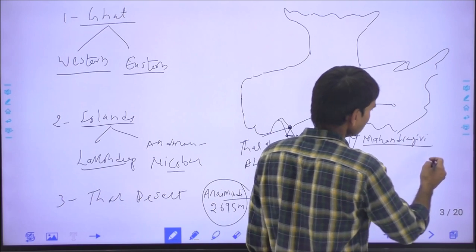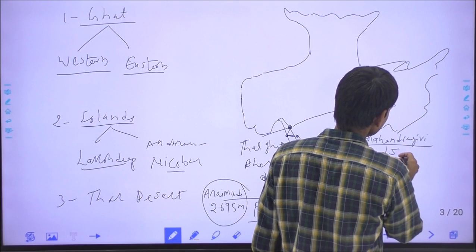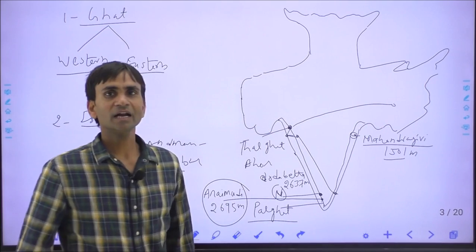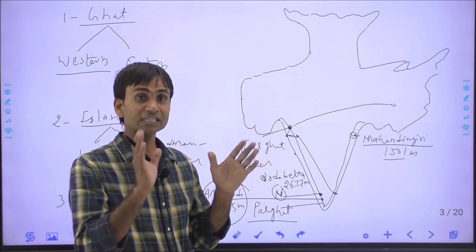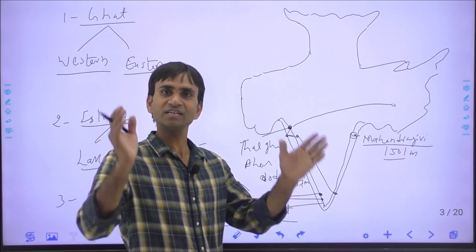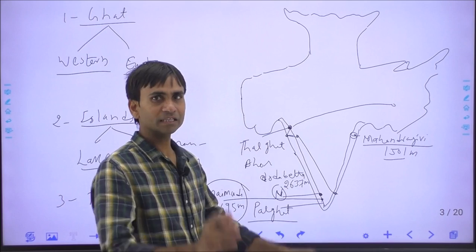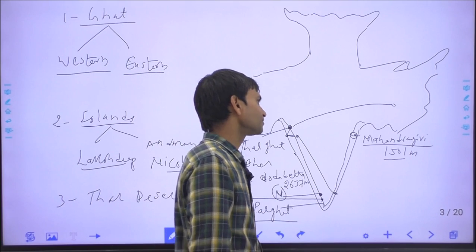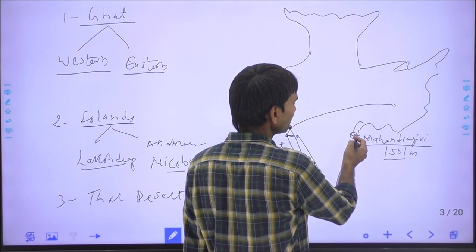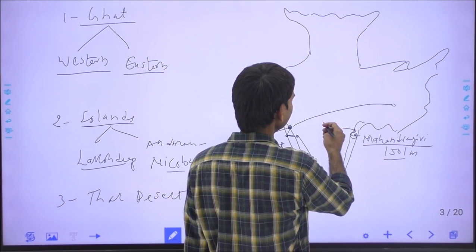Mahendragiri is about 1501 meters high. There are some other higher peaks in the Eastern Ghat, but they have not been officially declared by the government of India. For example, there is an important mountain peak in Odisha again, the Devmali.